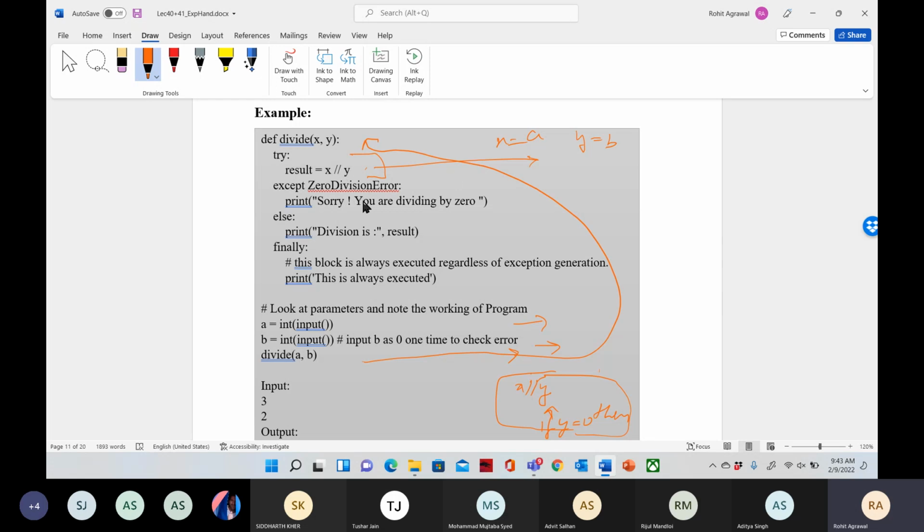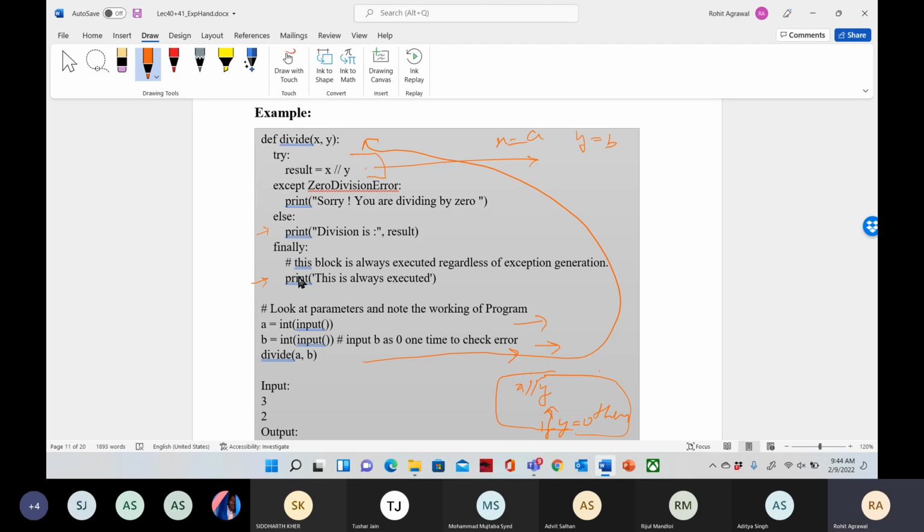Okay, so this is in the try clause. Now in the except clause, ZeroDivisionError. If there is an error, this except clause will execute: Sorry, you are dividing by 0. Else, if there is no exception, then this else statement will execute: division is, and then the result. And finally, this will always execute.